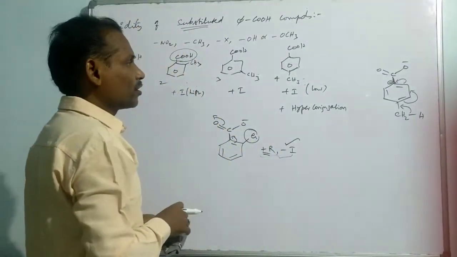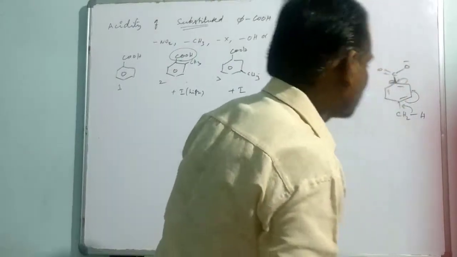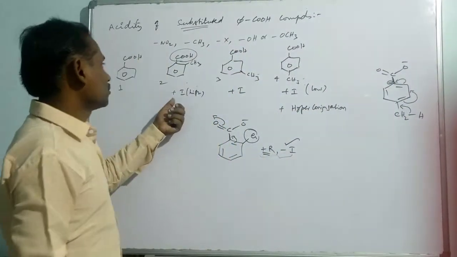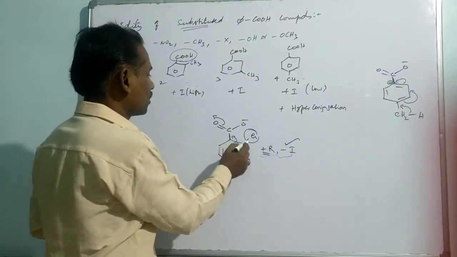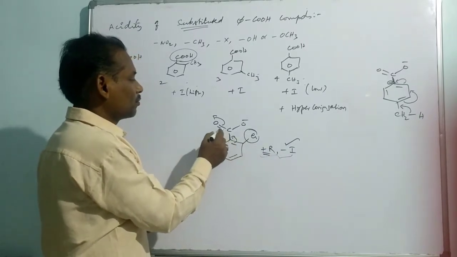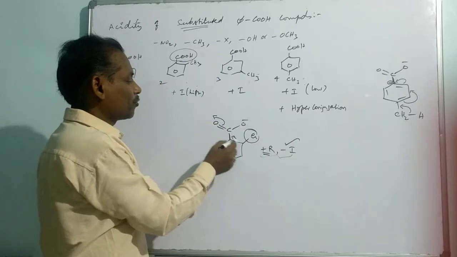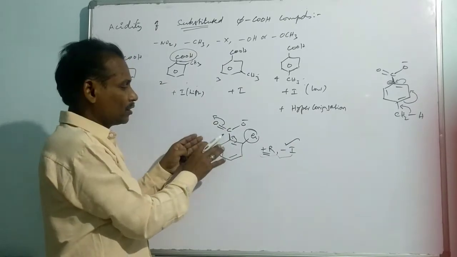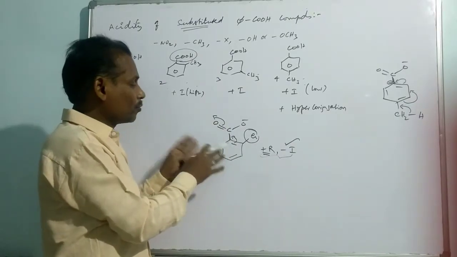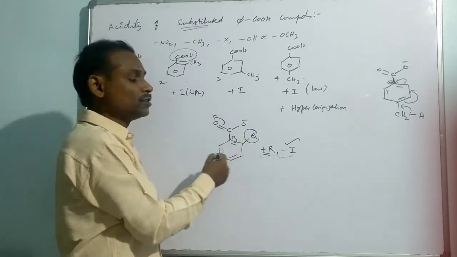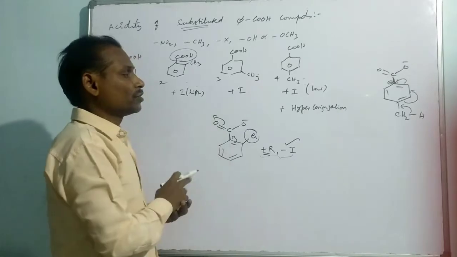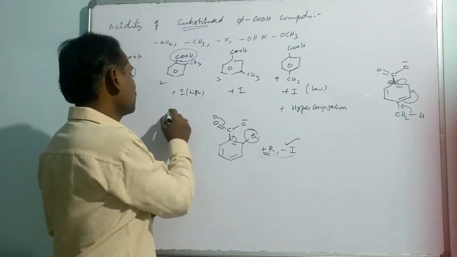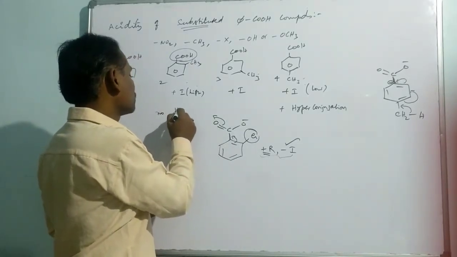But is that hyperconjugation, that conjugation, possible in an ortho substituted compound? I told already, whenever any group is substituted at the ortho position, the planarity of the carboxylate to the benzene ring is altered. There is no more planarity. The carboxylate and benzene ring will no more be in planarity. That makes no question of conjugation. That's why here there is no hyperconjugation.